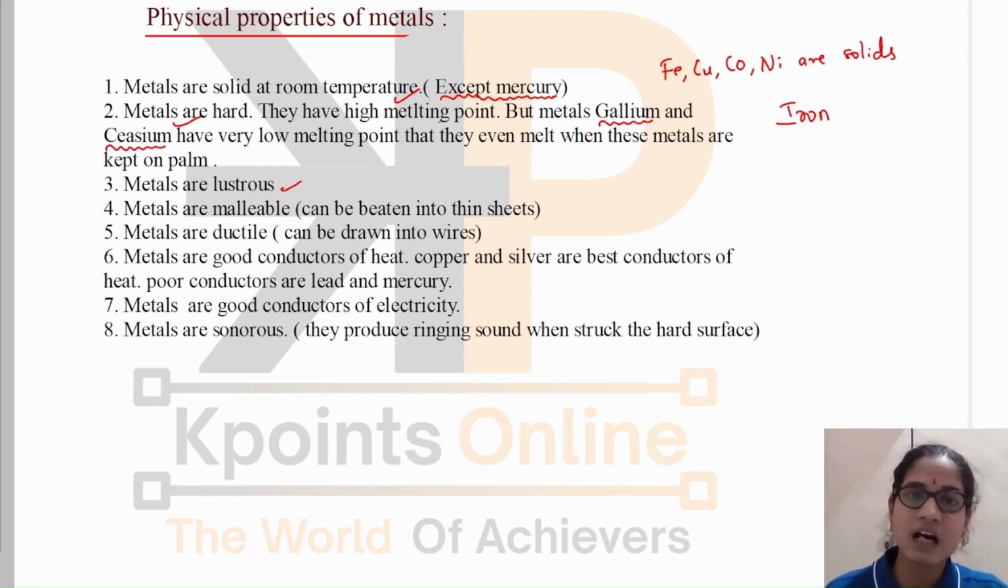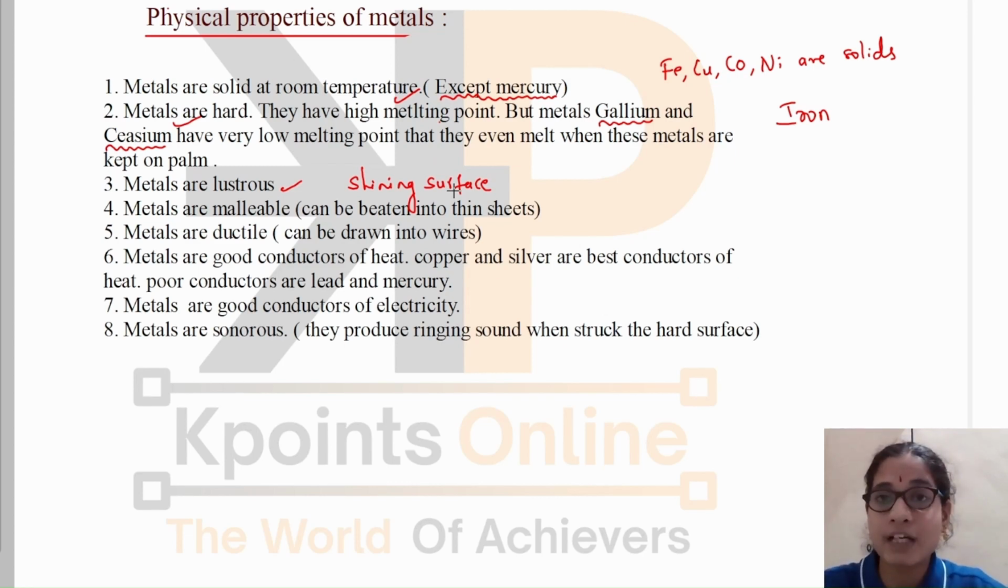Then metals are lustrous. What do you mean by lustrous? It means they have a shining surface. So you can see that jewelry is usually made of gold, silver and platinum, because they have a very shiny appearance and they look very beautiful.